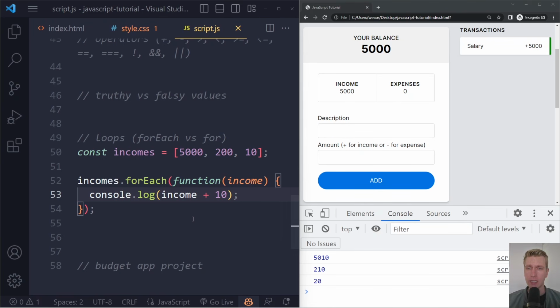And we could also write this as an arrow function, of course. Right? So remember, an arrow function doesn't have the function keyword. Instead, we remove the function keyword and we have this fat arrow, right? So equal sign greater than, essentially. If I save here and refresh, we still get the same result. Now, since this is one input here, we can also remove the parentheses, right? So if I save here and refresh, we still get the same result.